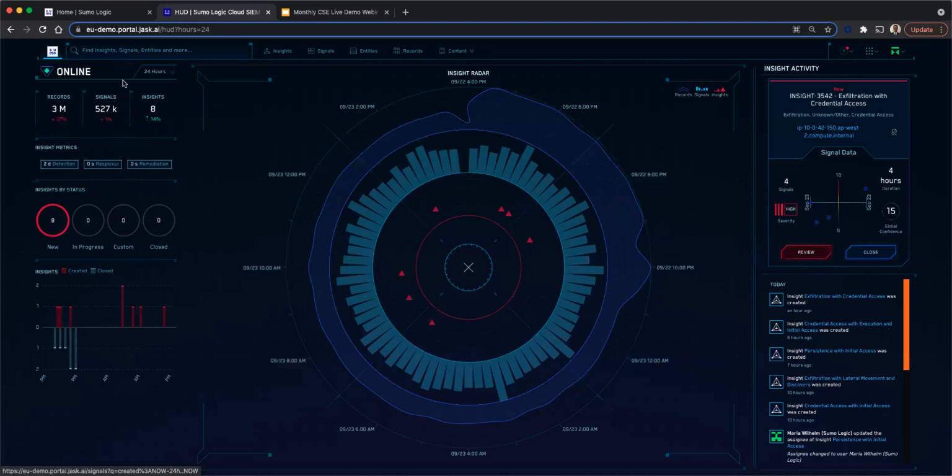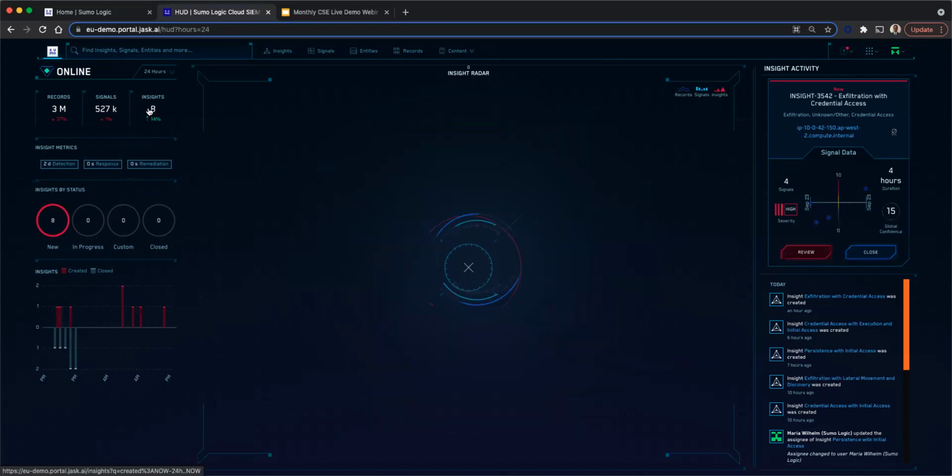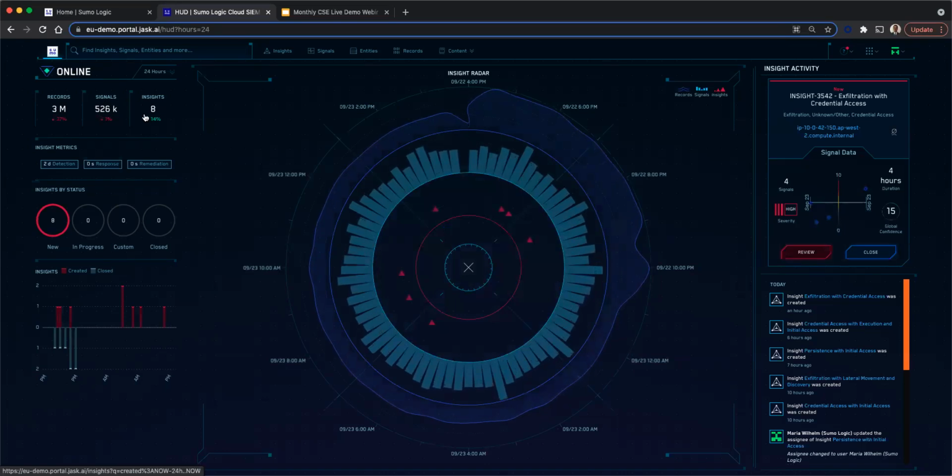This is the place where most traditional SIEMs leave it to you. The analyst is left to go through all the signals, correlate all of them, and make a mental map of what has actually happened, which pretty much results in alert fatigue. Here, from these 527K signals, Sumo Logic has gone through all of them, and we are showing you there are 8 critical insights which need to be looked into. This is what requires your predominant attention.